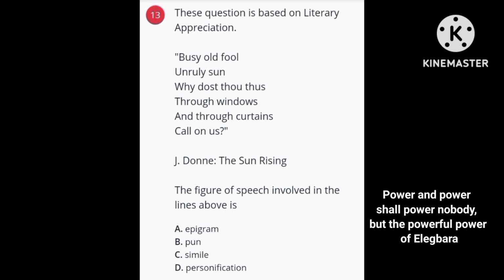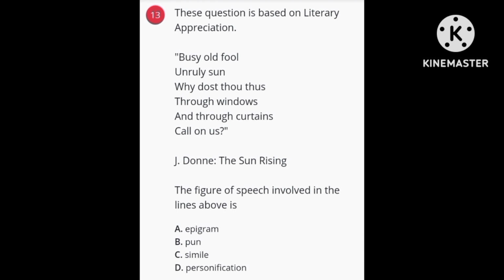Simile is a figure of comparison. We use it to compare two things by the use of like and as. When you compare two things by using as and like, it is a simile. Example of simile is, my shoes are as black as charcoal. Another example is, Margaret is as gentle as a dove.